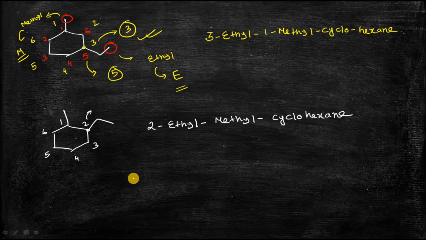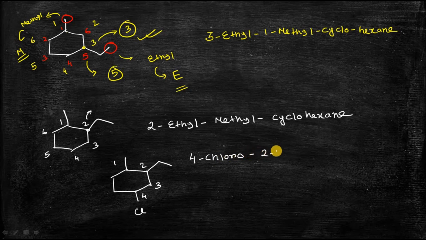Now suppose there is another compound. These two are the same, only one chlorine group is attached. So the numbering will remain the same, 1, 2, 3, 4. In that case the chlorine will come first, because the first letter of chlorine is C, and C is before E alphabetically. So the name will be 4-chloro-2-ethyl-1-methylcyclohexane.